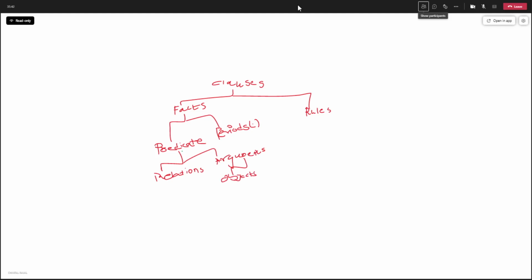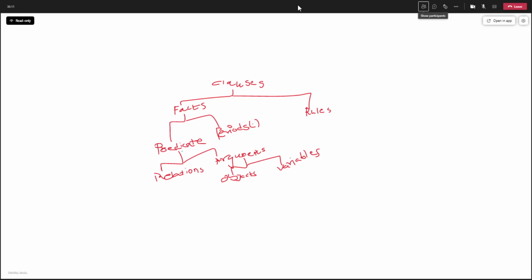Arguments can be objects or it can be variables. Variables, you know, you declare it with the capital ones, and objects, you know that you declare it with the small lowercase letter. There is a rule in Prolog for objects and variables that objects we declare it with the lowercase letters and variables we declare it with the capital letters. So this is how a sentence is broken down in Prolog.